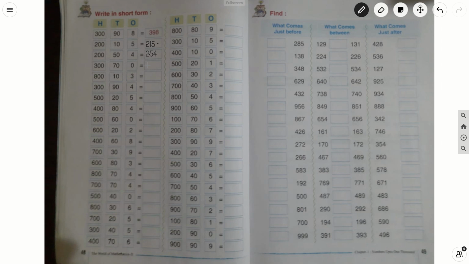Next number is 370. Next number is 813. Next number is 394.